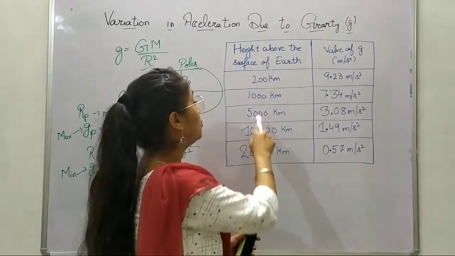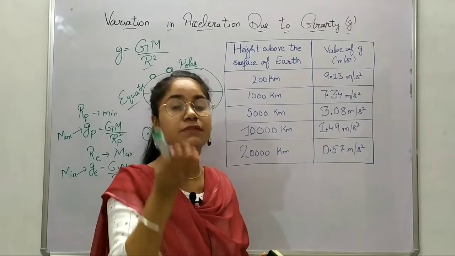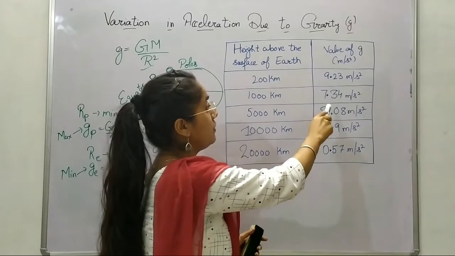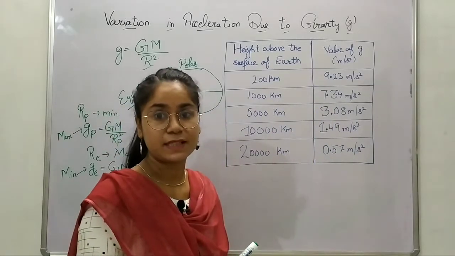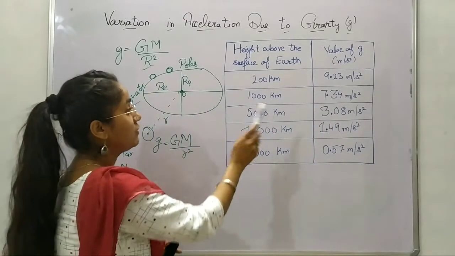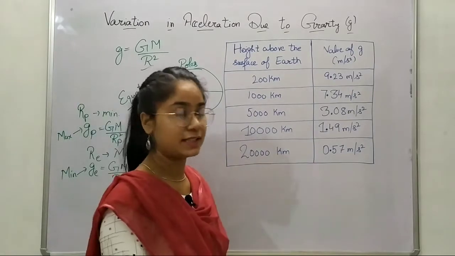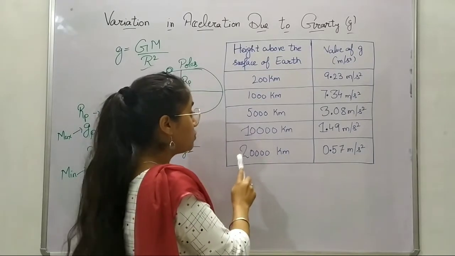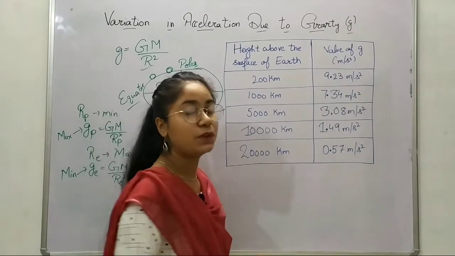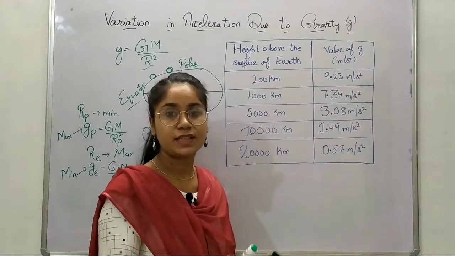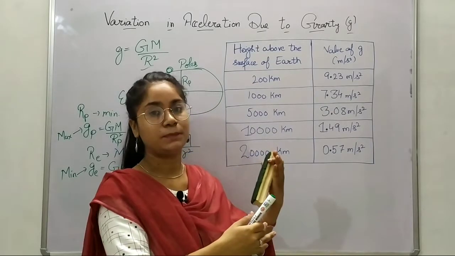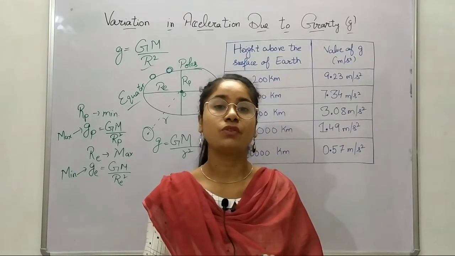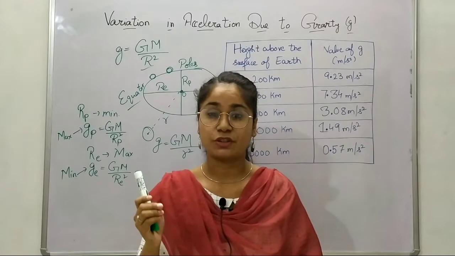At 1000 kilometers, it is 7.34. At 5000 kilometers, it is 3.08. At 10,000 kilometers, it is 1.49. At 20,000 kilometers, it is 0.57. It is decreasing as you go up. So the acceleration due to gravity decreases if you go above the surface of the Earth.